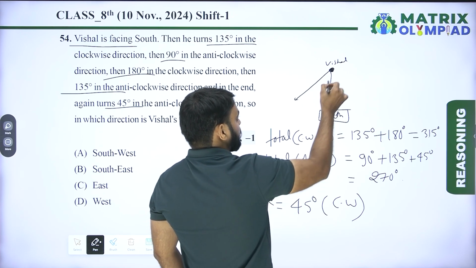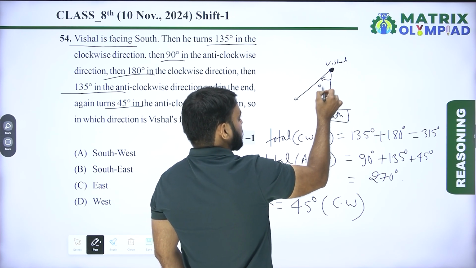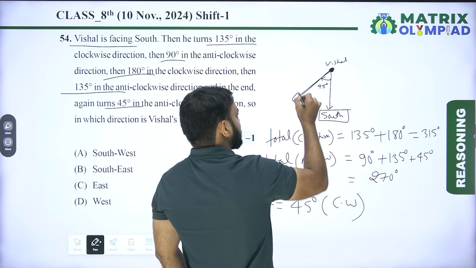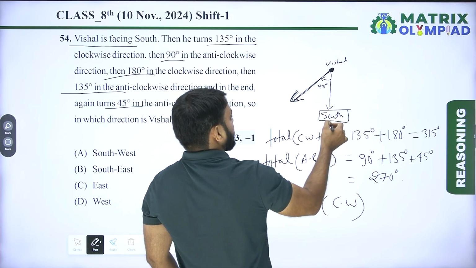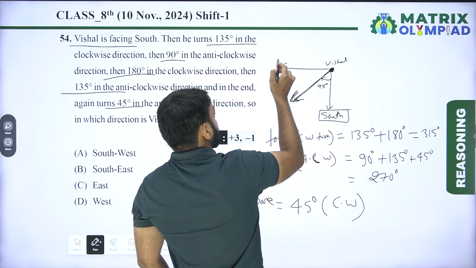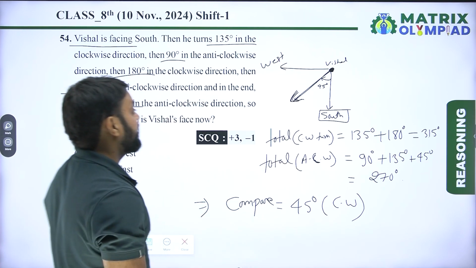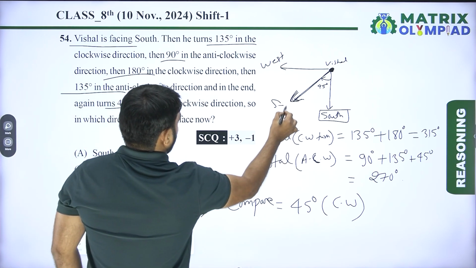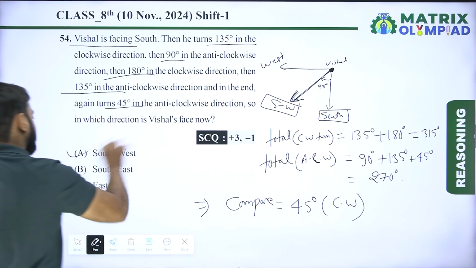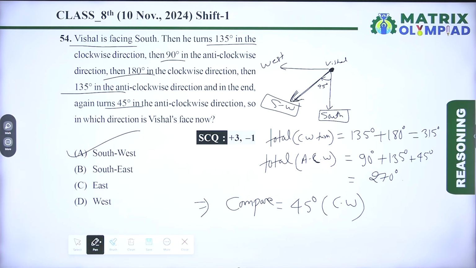So final facing of Vishal is, this is south, so this is west. So final facing of Vishal is in southwest. So here option A is the correct answer of this question. Let's move on to the next question.